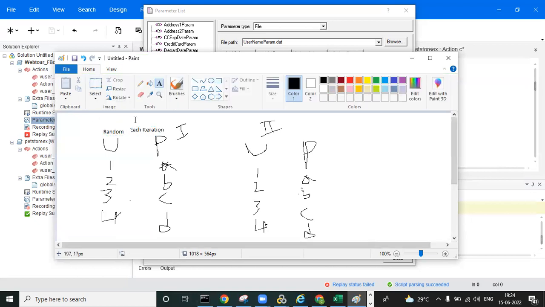Random each iteration. Sequential means every user has to pick the first data point.